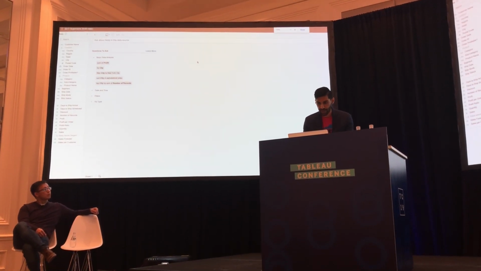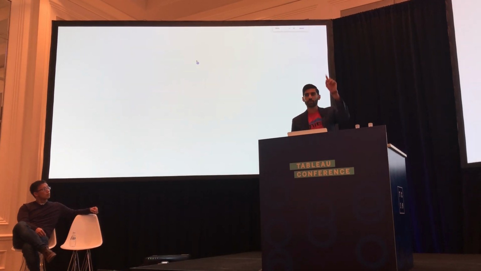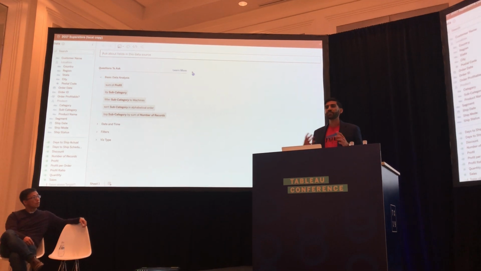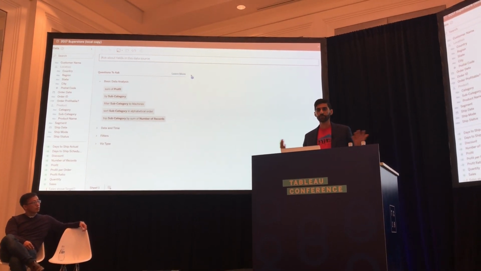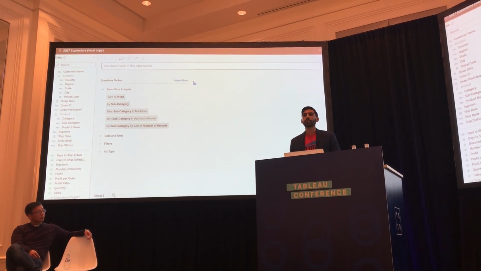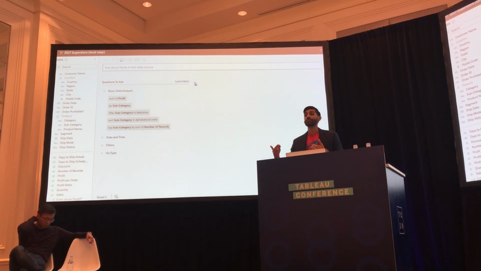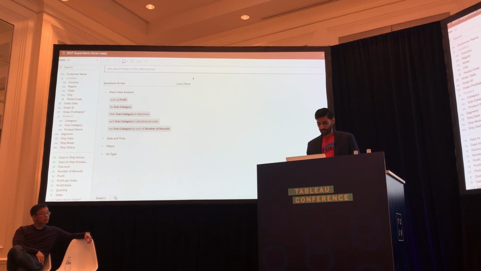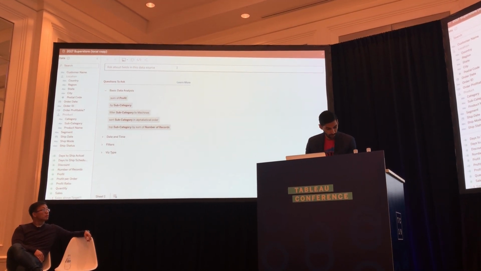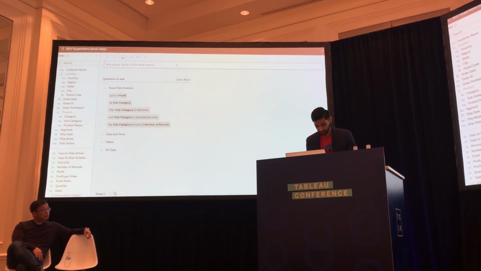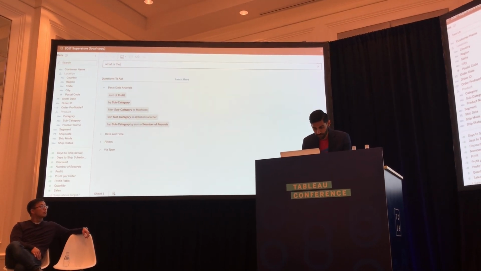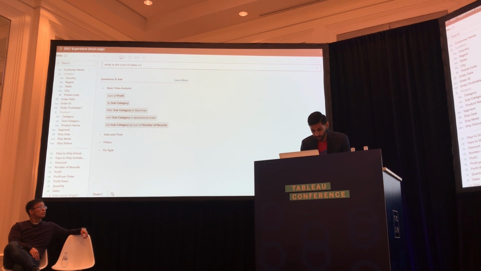All right, so here I have Ask Data. Can everyone in the back row see okay? Perfect. Okay, so this is a published data source. It's Superstore, our favorite. And you can see that we have an input box that allows us to directly interact with the data. So I can start interacting by simply asking questions here, such as, let me just move my laptop. What is the sum of sales in the USA?